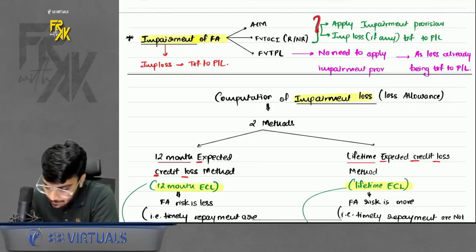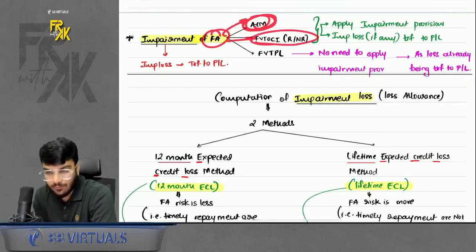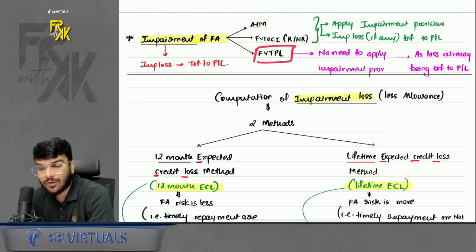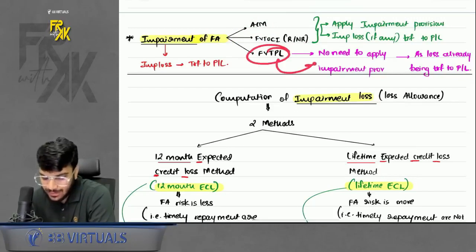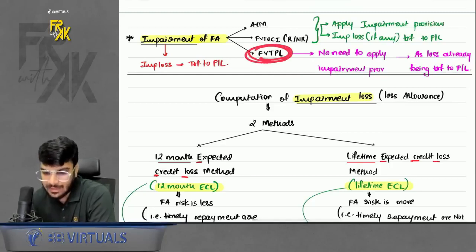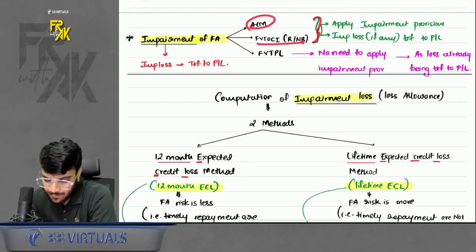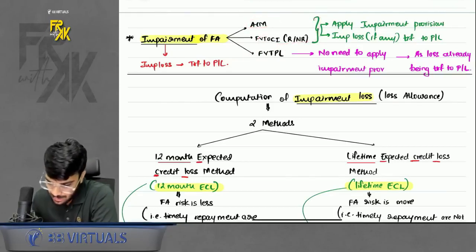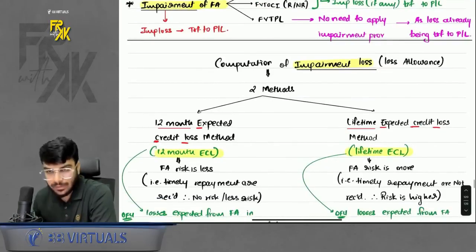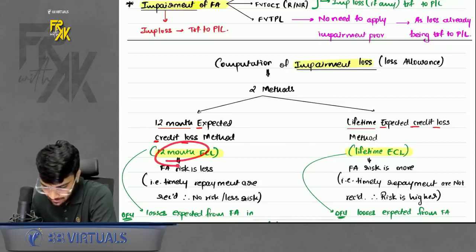That is why the provisions of impairment are only applicable when your financial asset is measured at either amortised cost or FVTOCI. Why? Because if you are following FVTPL, in that case each and every gain and loss is already transferred to profit and loss. So if your financial asset is at FVTPL, there is no need to follow the impairment provisions. But if it is at amortised cost or FVTOCI, you have to follow the impairment provisions. Anyways, then how to compute the impairment loss? So there are 2 methods. One is 12-month ECL, one is lifetime ECL.